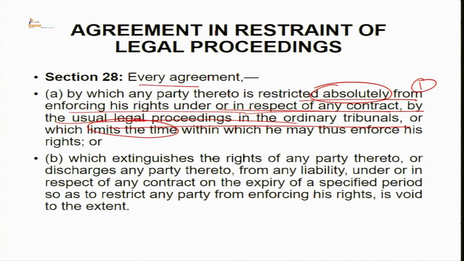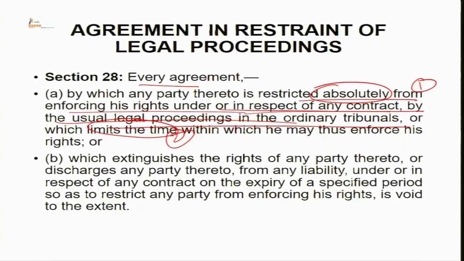This is first. Then it says, or which limits the time within which he may thus enforce his rights. Which means that, in one of the previous sessions we had discussed the Limitation Act, when we were discussing consideration, the third exception given under section 25. Therein we had discussed limitation, that is the time period available with the injured party to approach the court to claim relief, which starts from the day the cause of action arose, that is, the day the breach was committed. The limitation period starts running from that day.